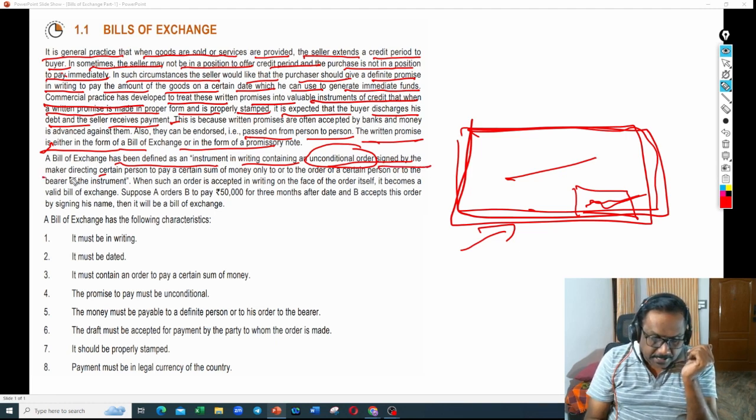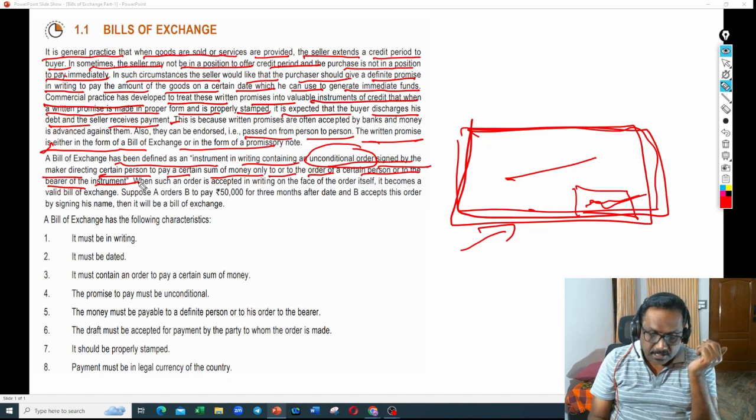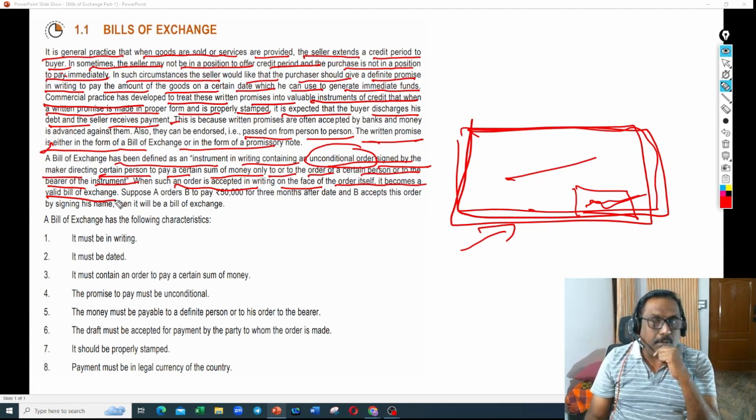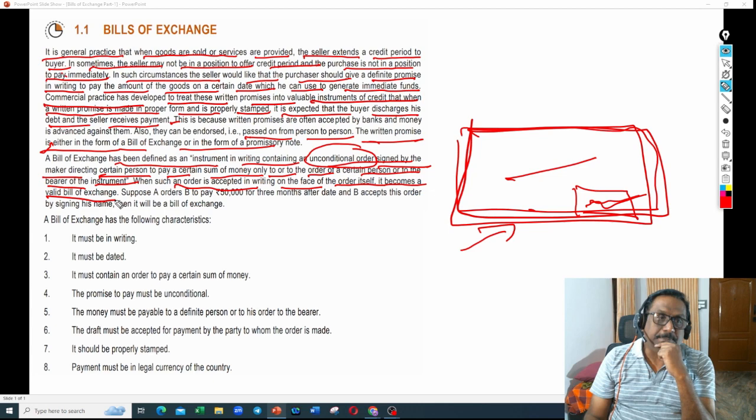Signed by the maker, directing a certain person to pay a certain sum of money only to, or to the order of, a certain person, or to me, or to the bearer of the instrument. As I said previously, either you have to pay to me, or to the person whom I order to collect that amount, or the person who brings the instrument to you. That is what he says. When such an order is accepted in writing, on the face of the order itself, it becomes a valid bill of exchange. When this kind of script is written in the bill, on a paper, it will be called a bill of exchange.